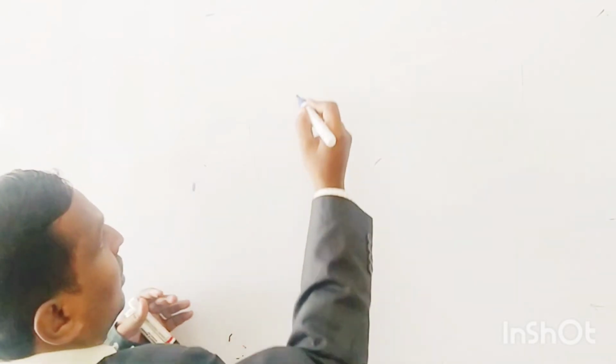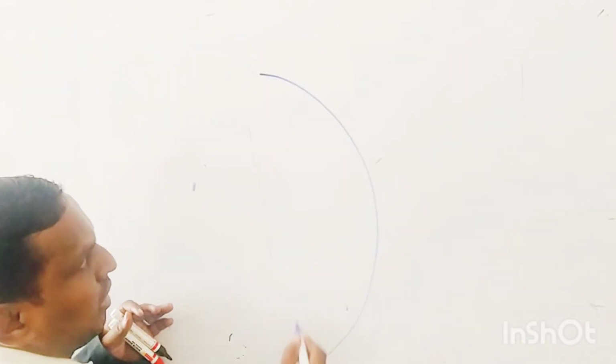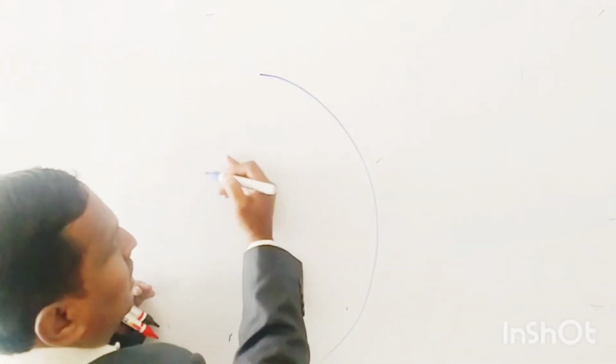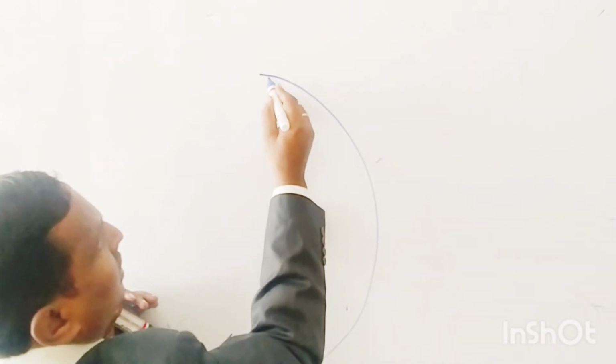So till now I explained the definitions: pole, focus, center of curvature, principal axis. Next, some more definitions we can discuss. That is focal length and radius of curvature. Important. You take any mirror, same definitions.